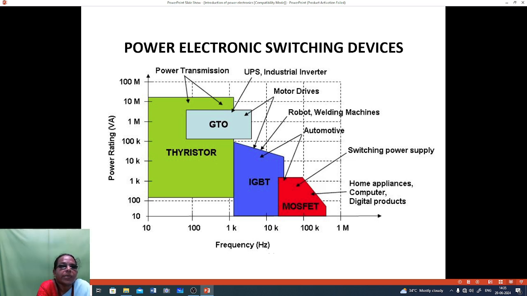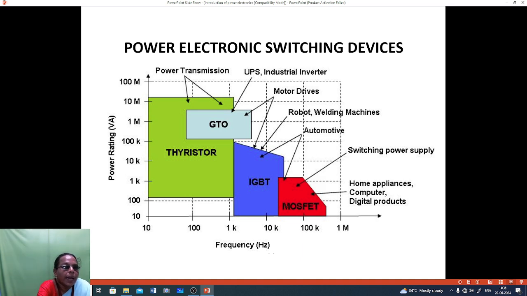In motor drives, IGBT is also used. Then IGBT is used for robot welding machines, then automotives. For automotives, MOSFET is also used, and the MOSFET will be used for switching power supplies, home appliances, computers, digital products.